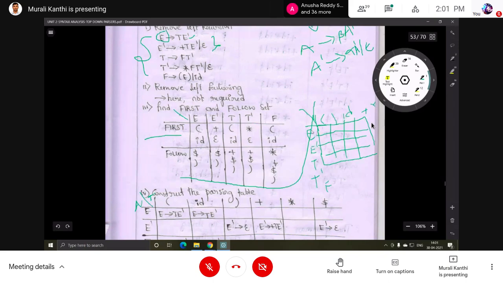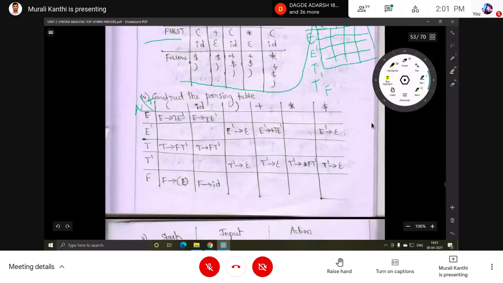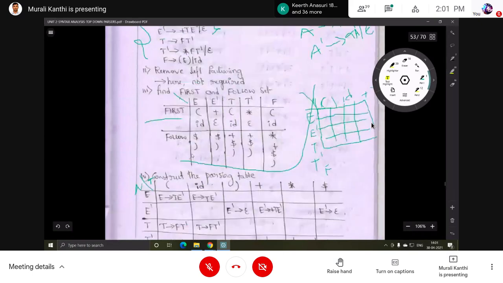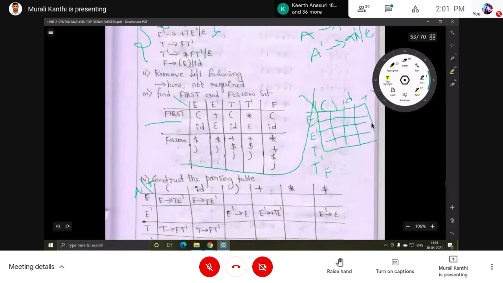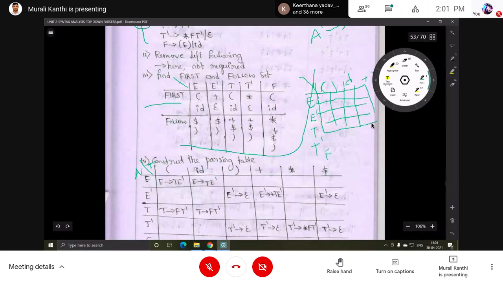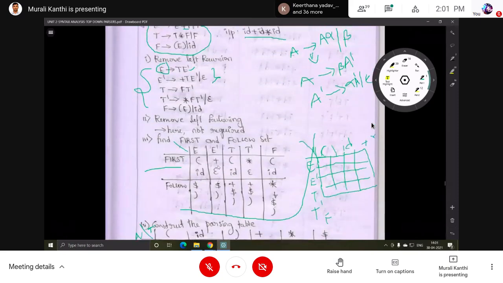Now, E row, open parenthesis column. E row, open parenthesis column. E dash row, open parenthesis column. Then we have to fill something. So how will the entries be filled into the table? That is based on the first set and follow set.